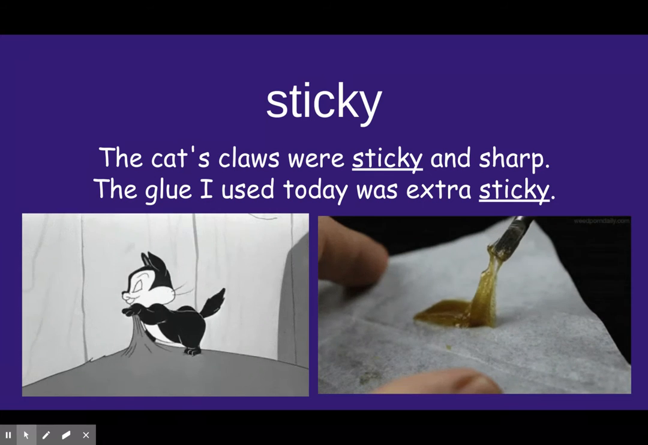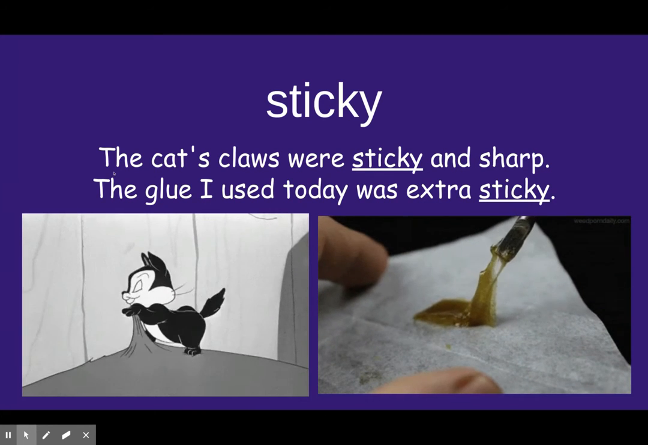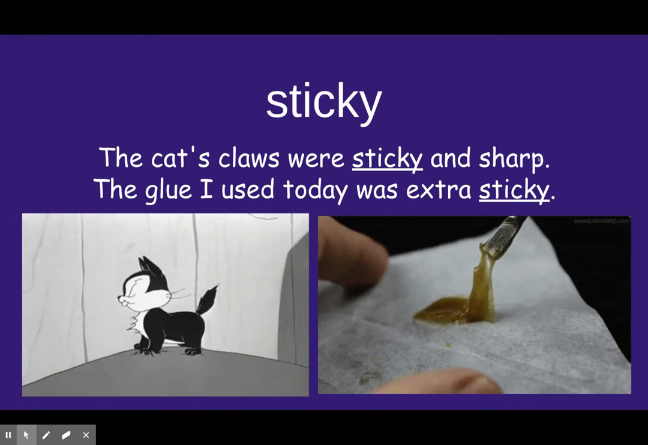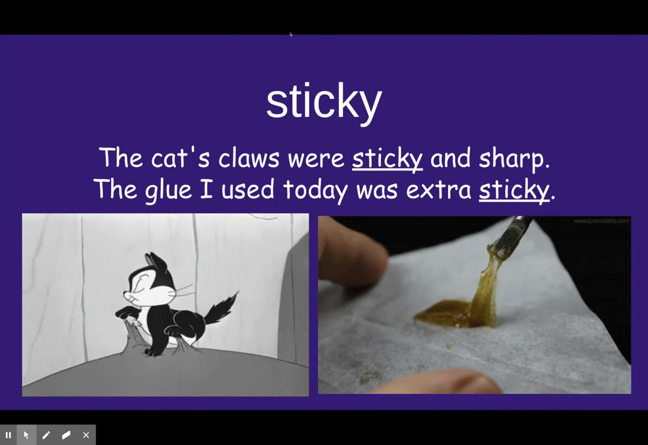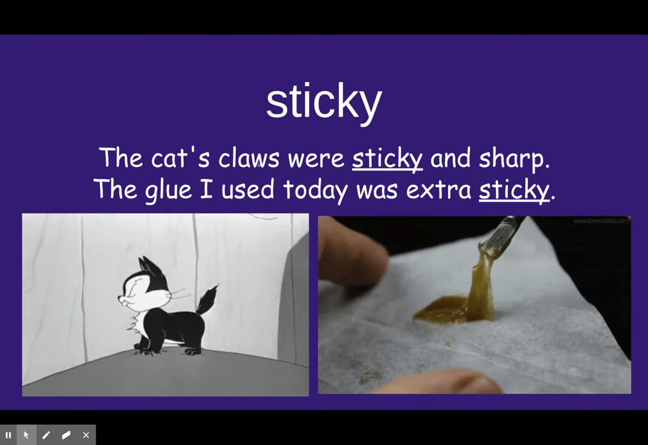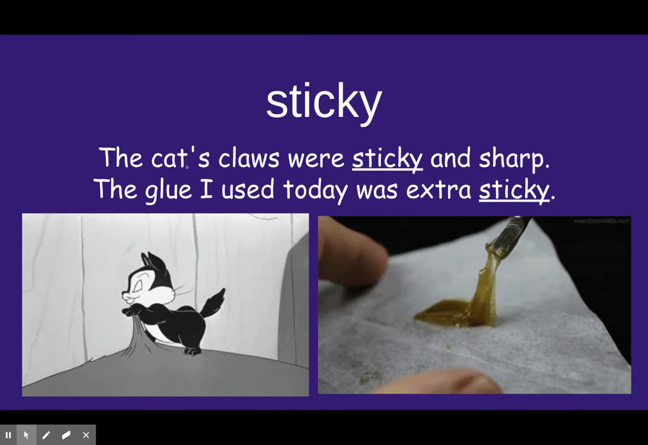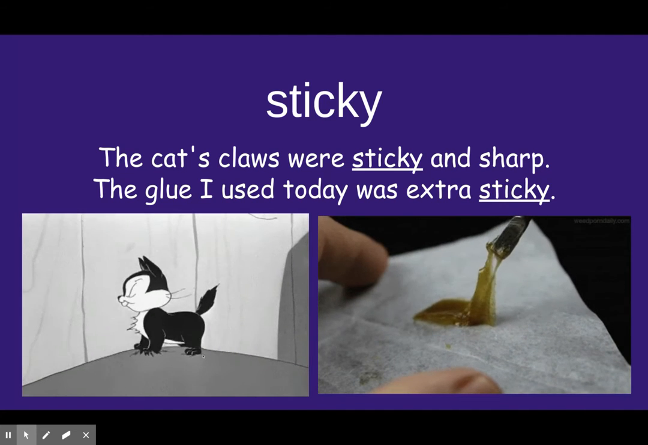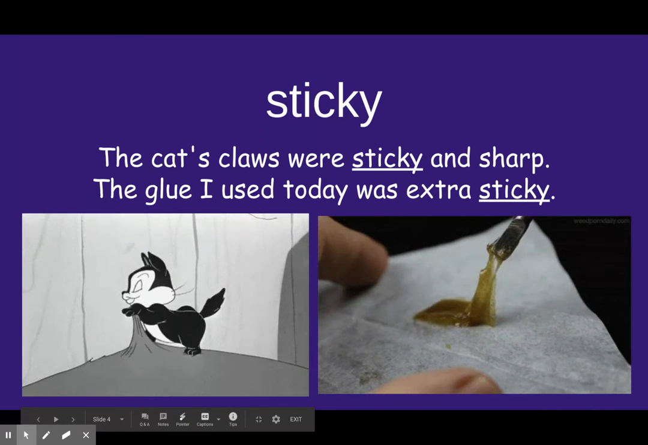Our next word is sticky, sticky being an adjective. Our first sentence says, the cat's claws were sticky and sharp. Sticky and sharp goes back and describes the claws. Who did the claws belong to? The cat. So if you notice, he's unable to get his sticky and sharp claws out of the fur of the dog. In this cartoon, he's actually on top of a dog and he's walking back and forth.